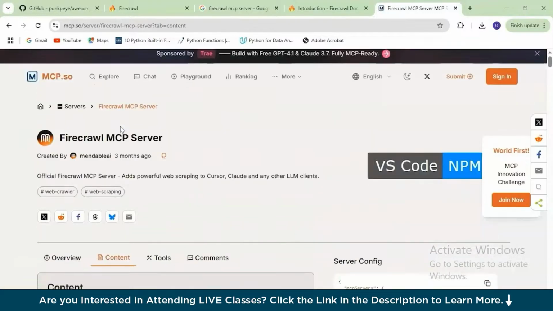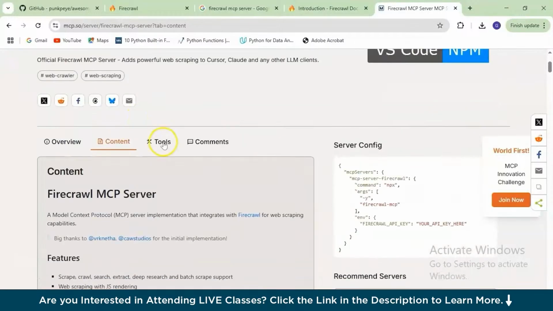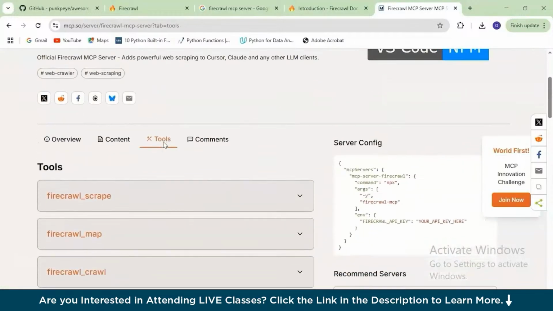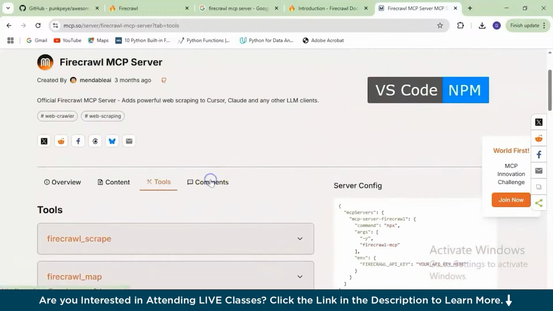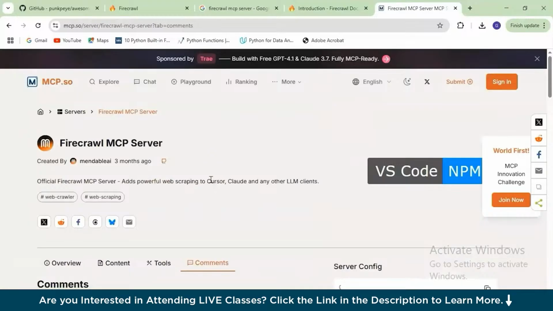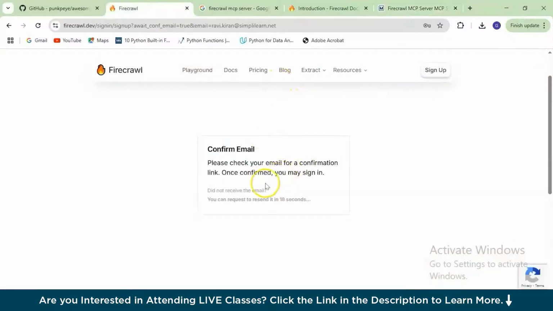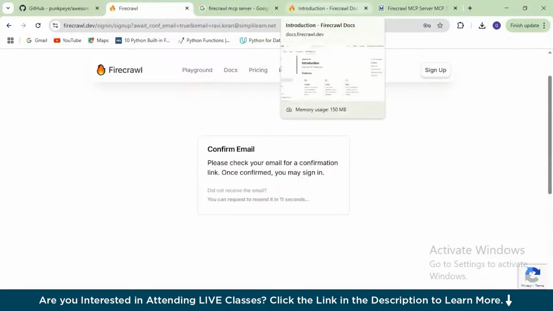Click on content. There you go. So it has all the features and details that you need to go ahead with. And tools, you have the crawling, extraction, scraping tools that you can work along with Firecrawl, and a few comments here. Now, yeah, the email has not been confirmed yet. Let's try to resend and reconfirm the email so that we can sign up or log in and create our API keys as soon as possible.